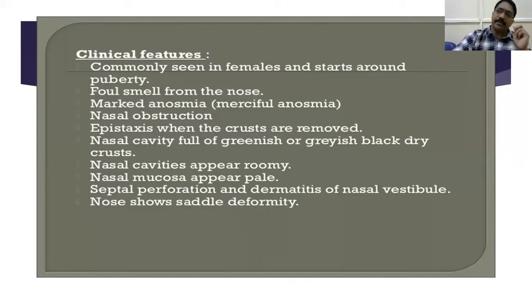The difference between vasomotor rhinitis and allergic rhinitis I will show in the next talk.